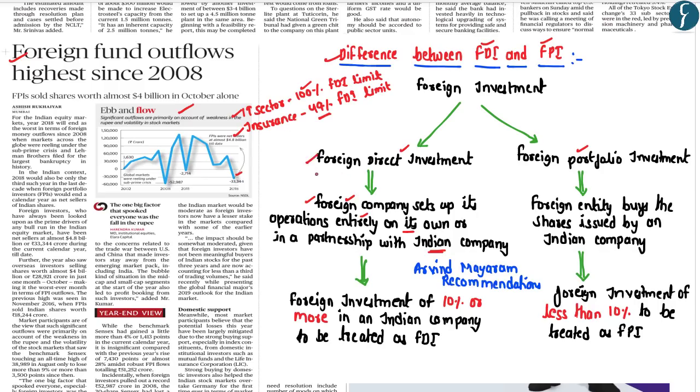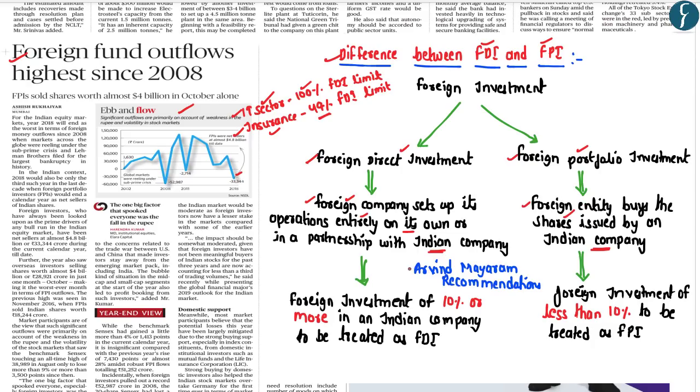So FDI is a form of investment where a foreign company can set up its operations entirely on its own, as in the case of the IT sector, or in a partnership with the Indian company, as can be seen in the insurance sector. On the other hand, foreign portfolio investment is a form of investment wherein the foreign entity merely buys the shares which are issued by an Indian company. So we can clearly see here that under FPI, the foreign company is not setting up a company. Rather, it is just buying the shares which are issued by an Indian company.